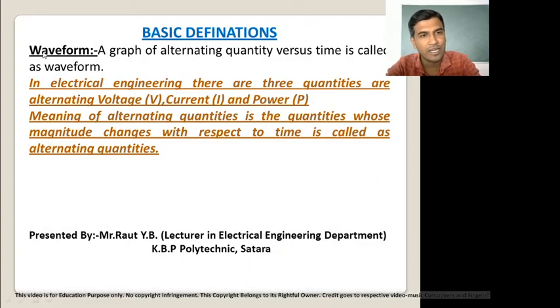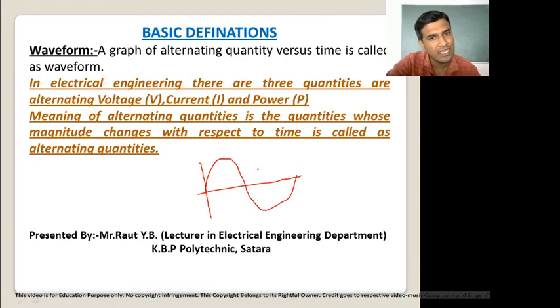Now we are going to study the first definition, waveform. In a simple way, a waveform is a graph. A graph of alternating quantity versus time is called a waveform. This is called a waveform.